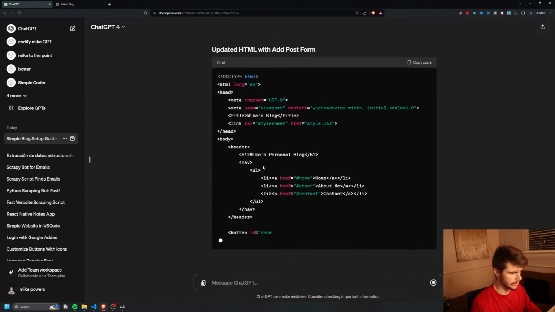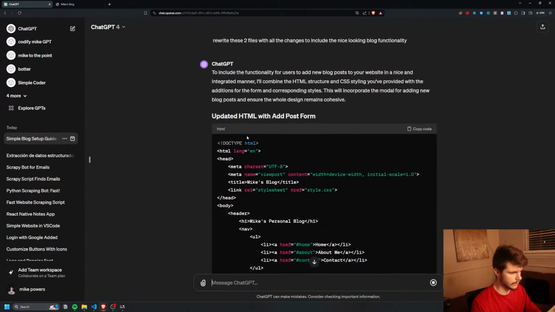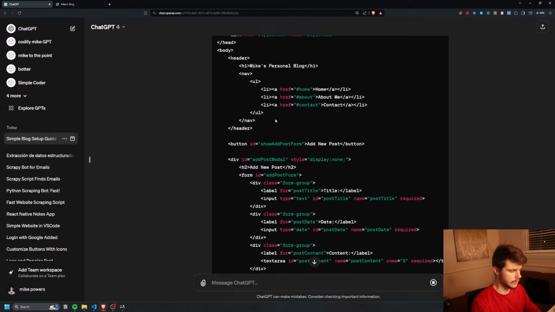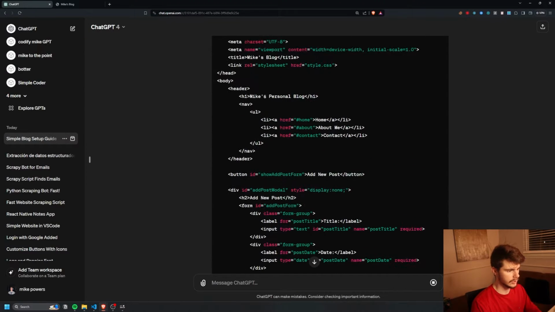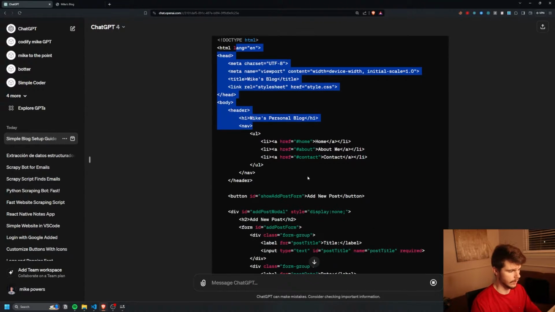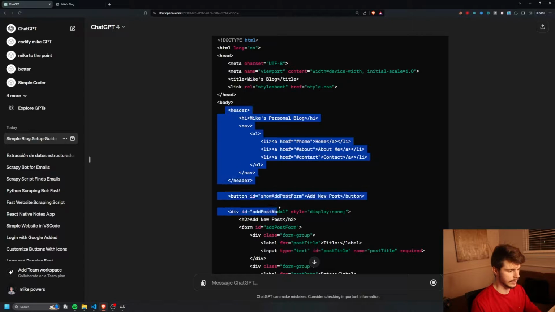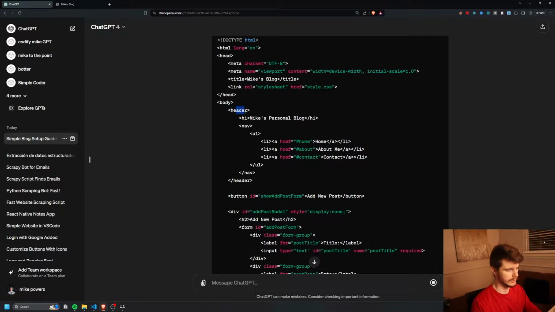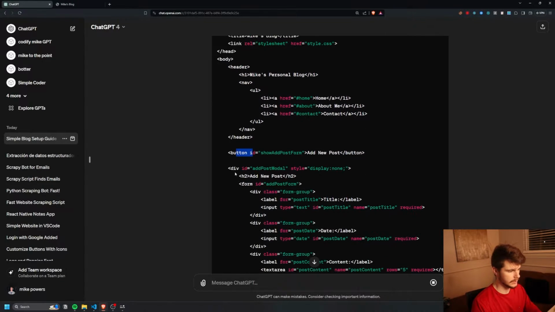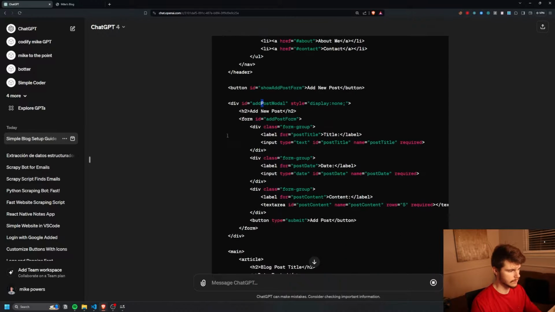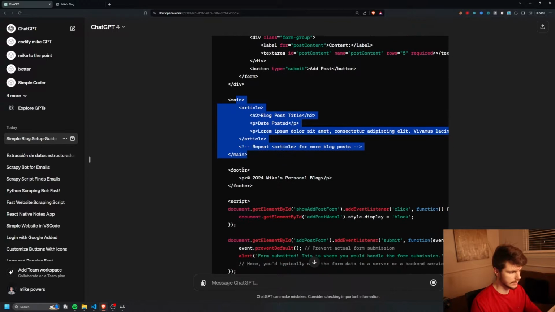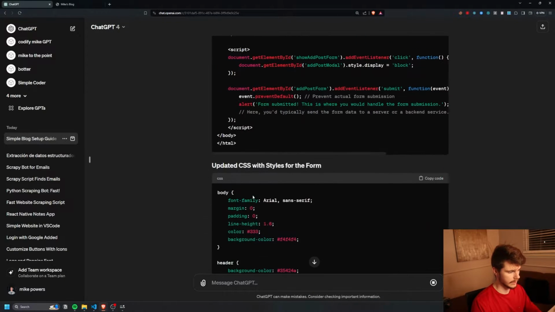So we can just wait for this to be done, and while it's finishing, we can check over and understand this a little bit more. We have this new HTML here, which looks to be part of the structure of our website. We can give it a scan through and see what's happening here. We have what looks to be a header, some buttons, and then an add post modal with a little tree of what's happening, some main content, a footer, and then a script here.